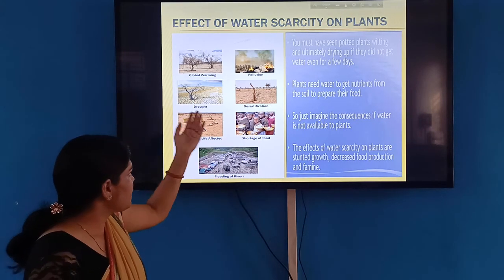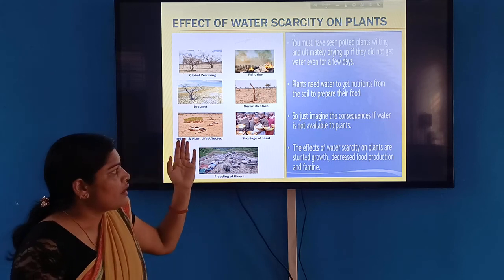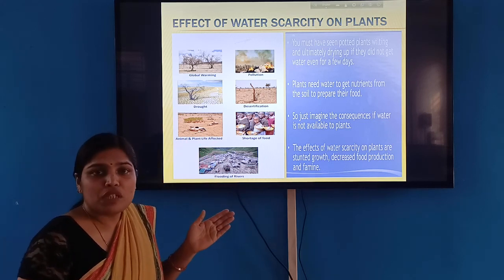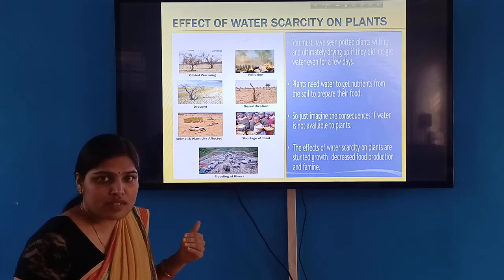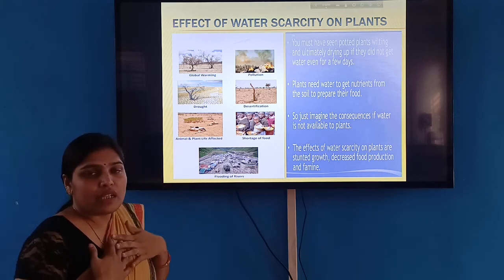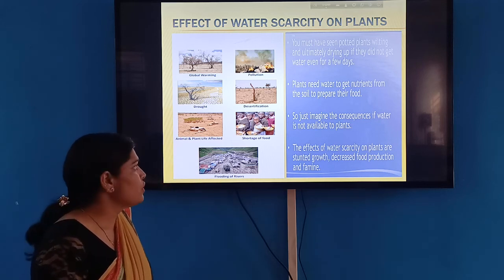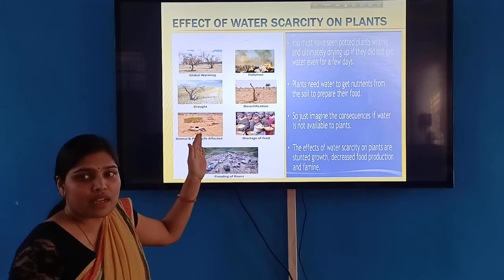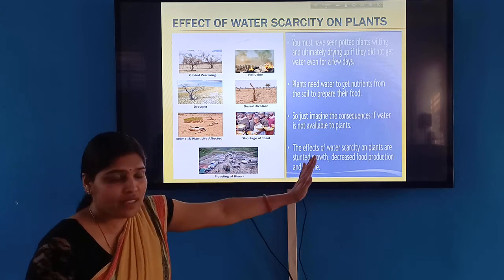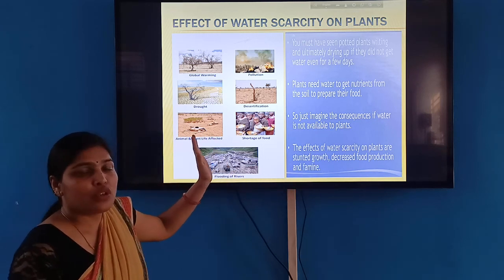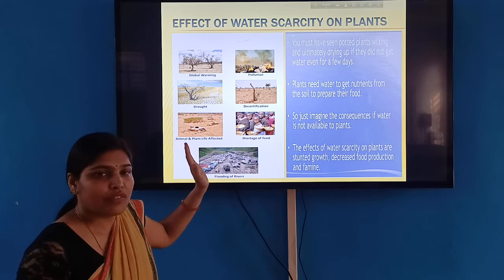And plants are also very important for animals because they give us oxygen, and we depend on animals for food. If plants are not there, then we could not find a way of life.